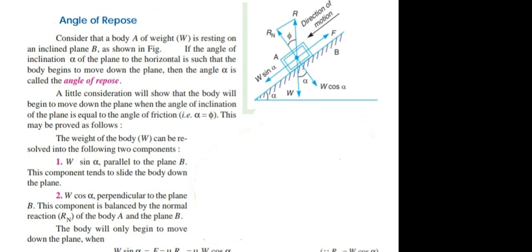So cos alpha is taken on left hand side, it will become sin alpha divided by cos alpha, that is equal to tan alpha. And if you take W on right hand side, W will be cancelled, only remaining is mu. So tan alpha is equal to mu. We know mu is equal to tan phi. So tan will be cancelled. So here angle of repose alpha is equal to angle of friction phi. That is alpha is equal to phi.